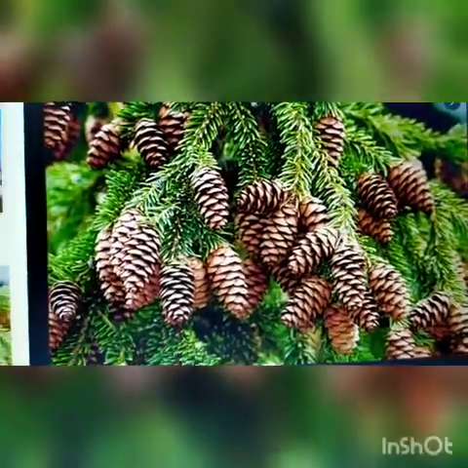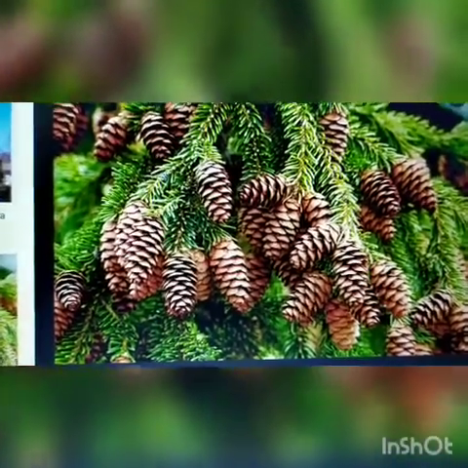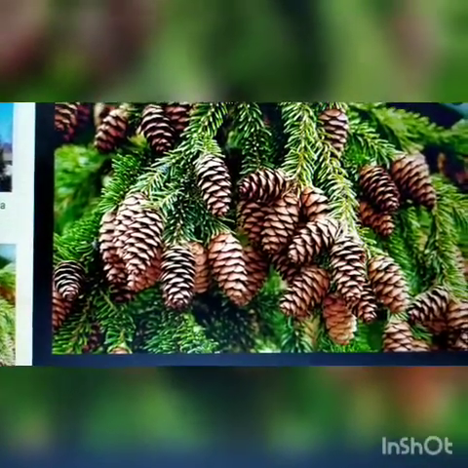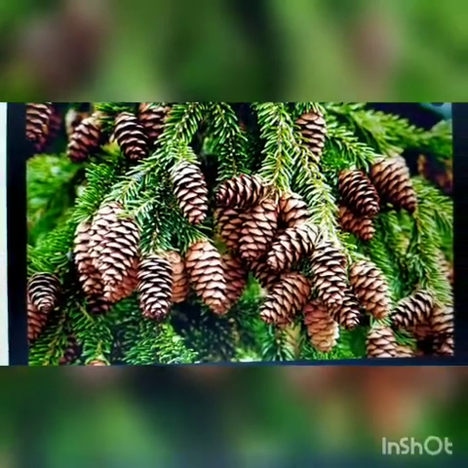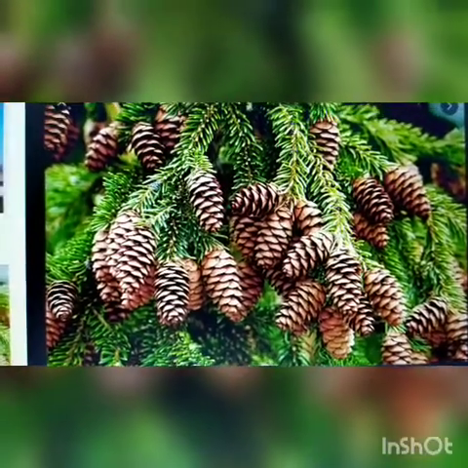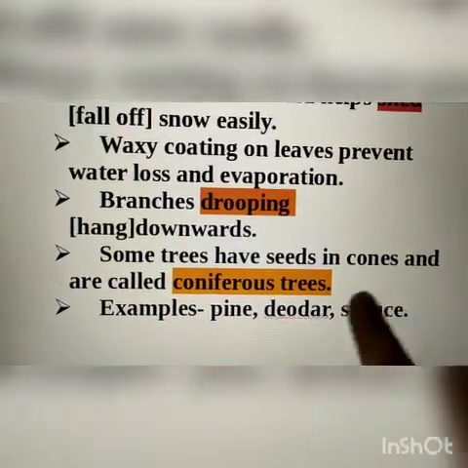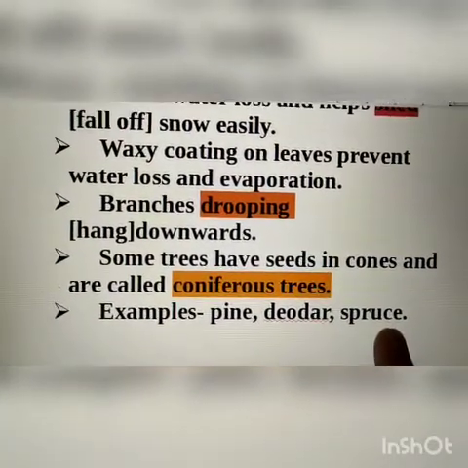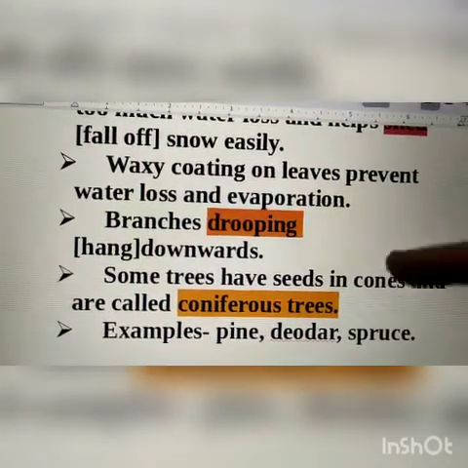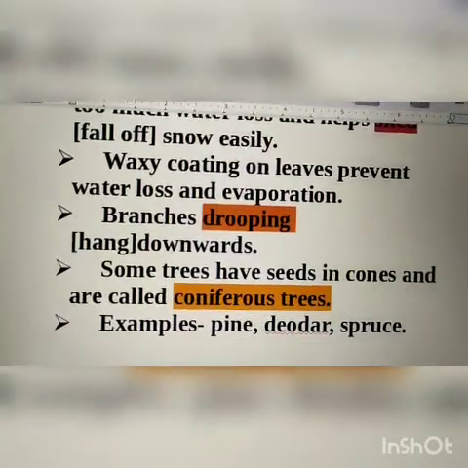From this image, you will be able to understand what cones are. A cone-like flower is an organ of a plant or tree which bears seeds. Those plants which have cones are known as coniferous trees. Pine, deodar and spruce trees are examples of coniferous trees. So these are the adaptations of plants which are present in mountains or hilly areas.